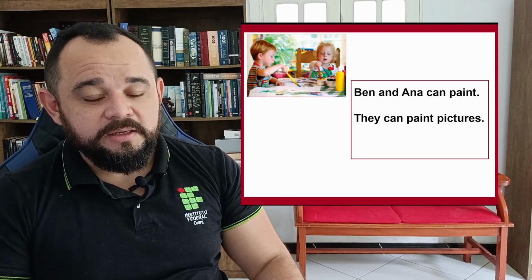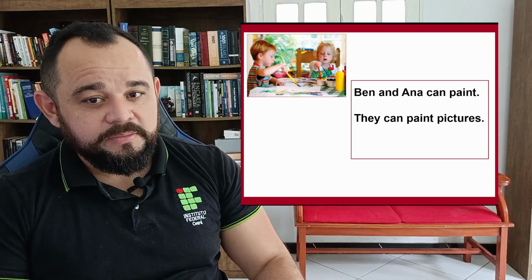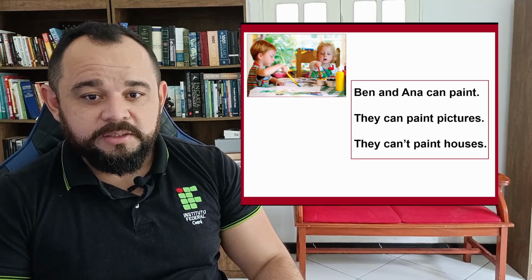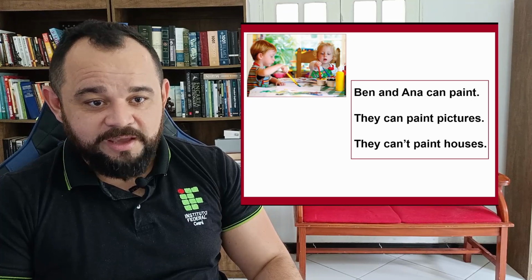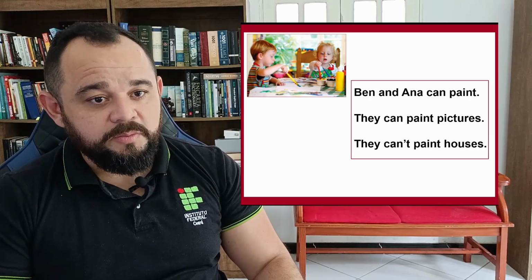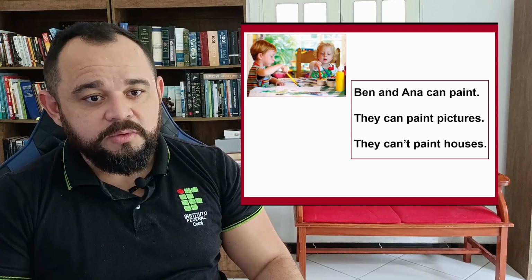Ben and Anna can paint. They can paint pictures, but they cannot or they can't paint houses. They are able to paint pictures, but they aren't able to paint a house.